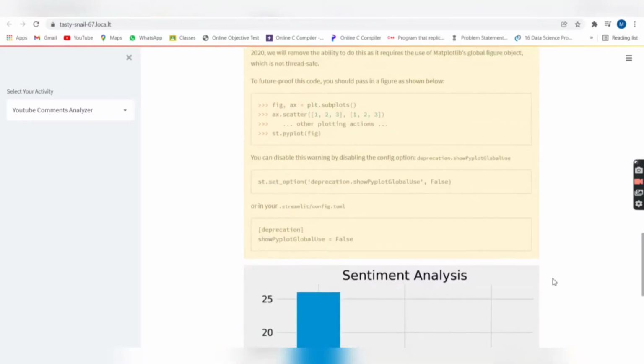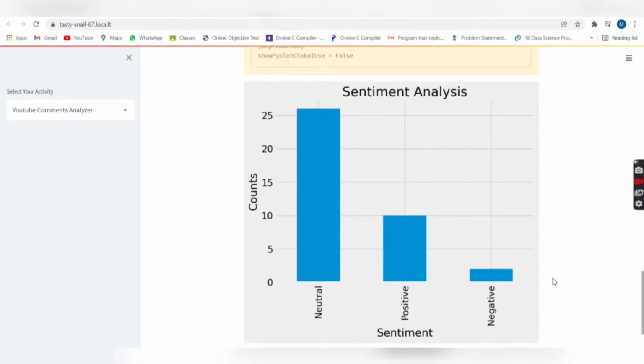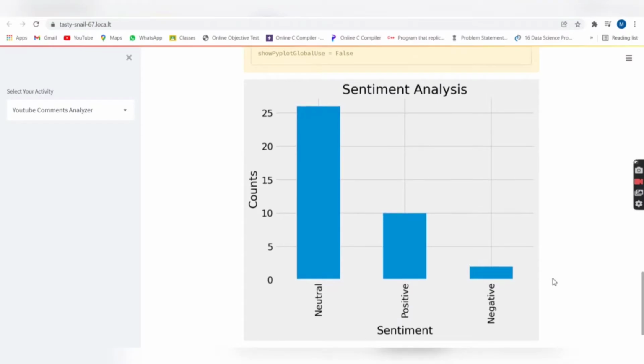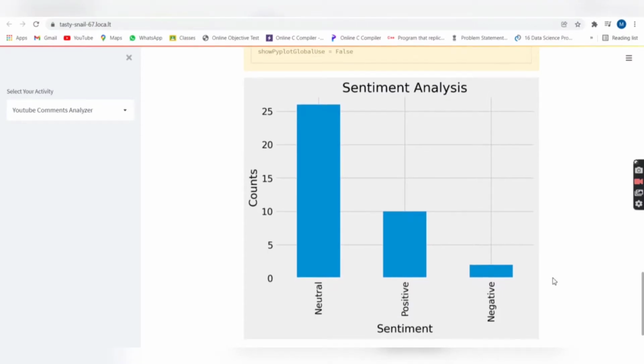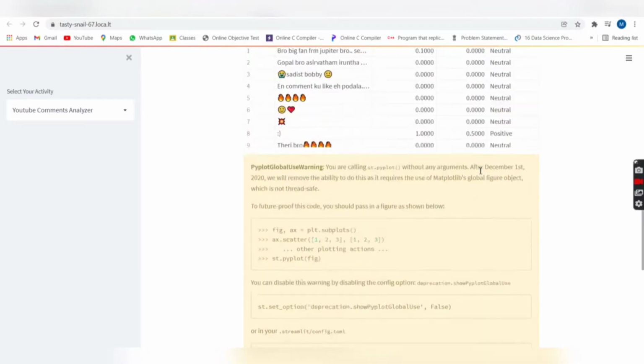And finally, there is a bar graph. This bar graph helps me to visually understand the sentiment of people commenting under my video. My video has a lot of neutral comments, some positive comments and fewer negative comments. So this is how YouTube Comment Analyzer works.